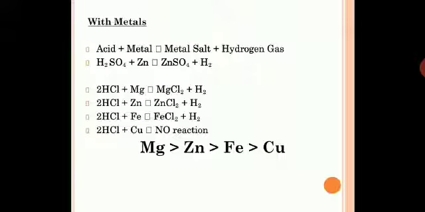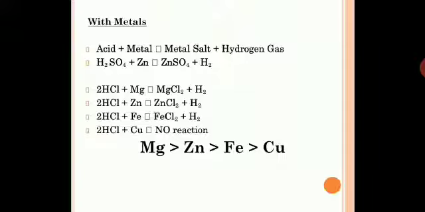But when you react HCl with copper, there is no reaction. Why? Because you know the reactivity series. Copper lies below hydrogen in the reactivity series. Therefore, copper is less reactive than hydrogen, so it will not be able to displace hydrogen from HCl. That's why there will be no reaction. HCl will not react with copper because copper lies below hydrogen in the reactivity series.